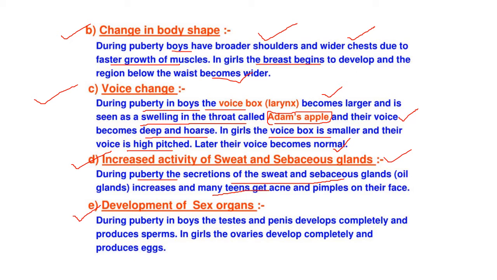The next one is development of sex organs, in which, as you have studied in the chapter reproduction in animals, you have studied about the reproductive parts of the male and female. In boys, there is the development of the testis and the penis, and they completely develop and have the ability to produce the sperms. And in girls, there is the development of the ovaries and they are ready to produce the eggs.